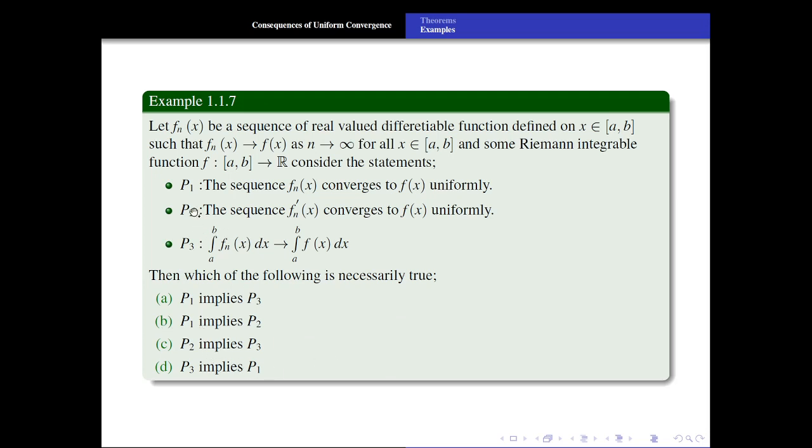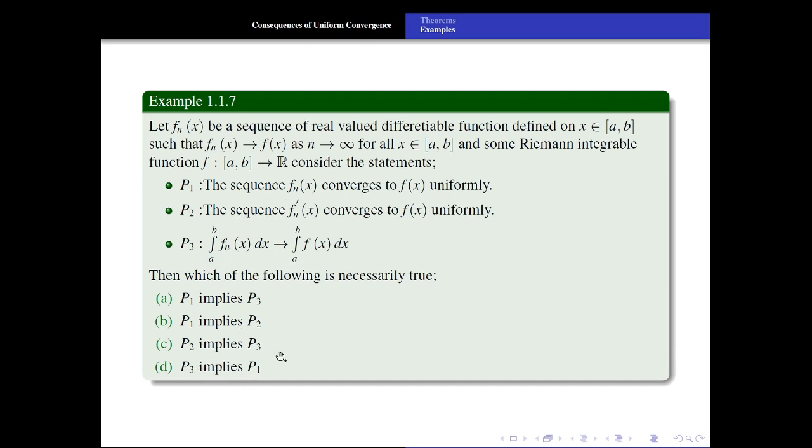P2 implies P3. This is the sequence of what? Sequence of differentiable functions. So integrating this, we get the integral a to b fn of x dx tends to the integral a to b f of x dx. Can we say that option P2 implies P3? No, P2 does not imply P3, because this is a sequence of differentiable functions. So the integration a to b of F dash of x dx, and the integration limits get cancelled. So there is no relation between P2 and P3.